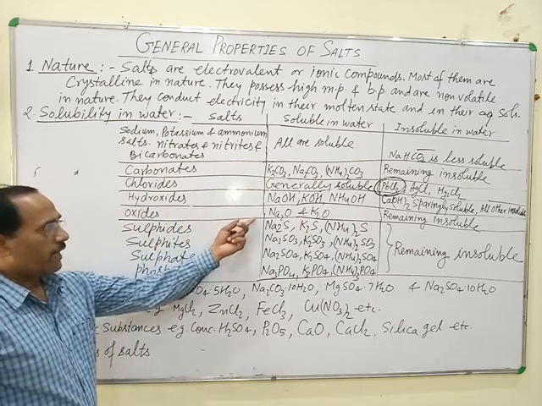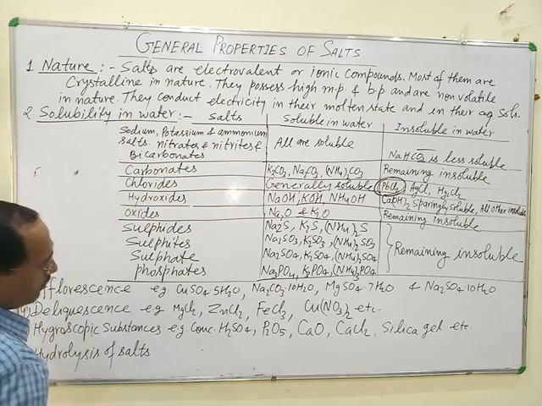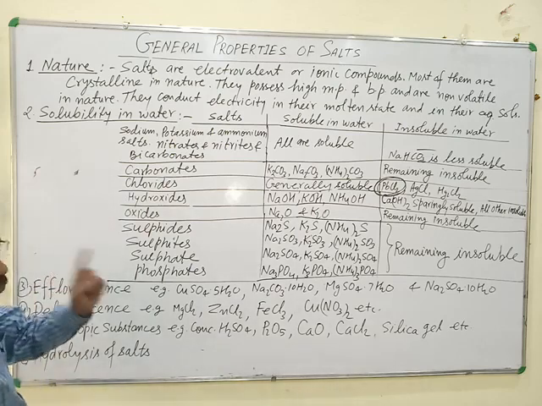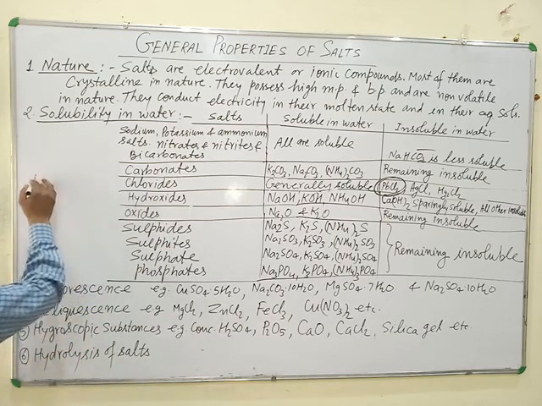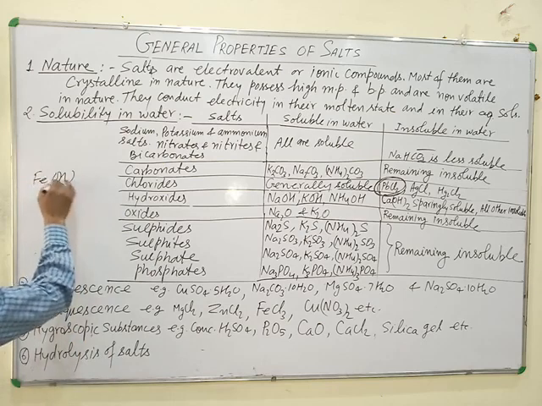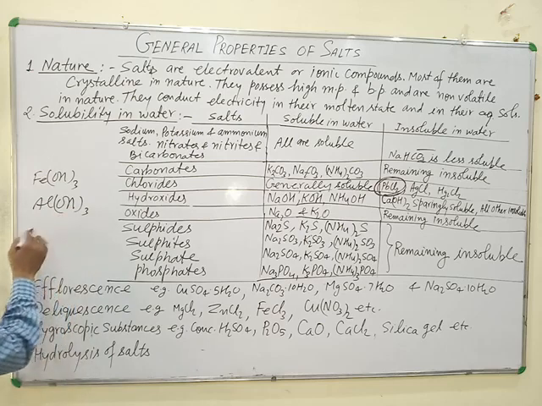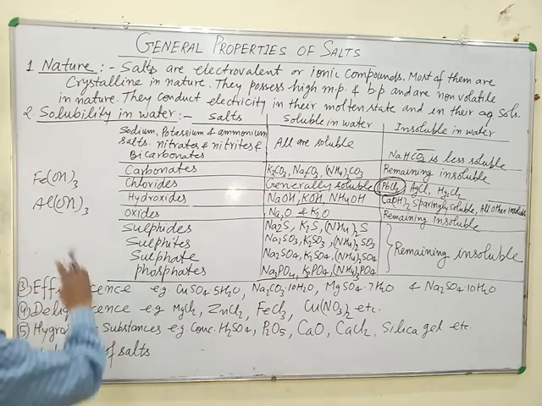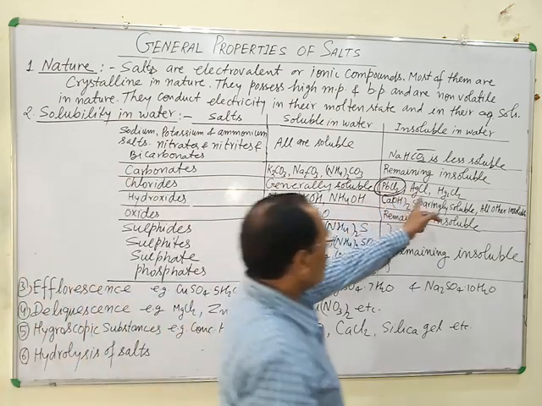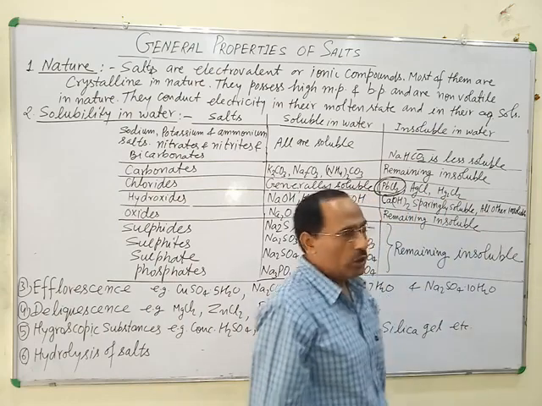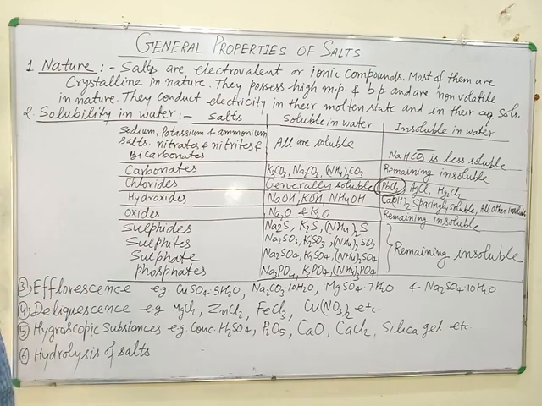Just like oxides, among hydroxides only NaOH, KOH and NH4OH are soluble. Ca(OH)2 is sparingly soluble. All other hydroxides like Fe(OH)3, Al(OH)3, etc. are insoluble in water. Chlorides: except HgCl, AgCl, Hg2Cl2 and PbCl2, all the chlorides are soluble in water.